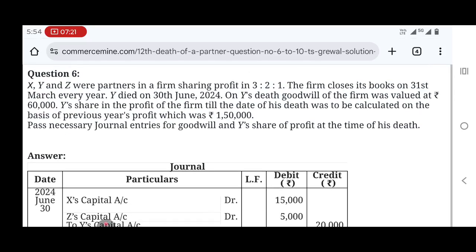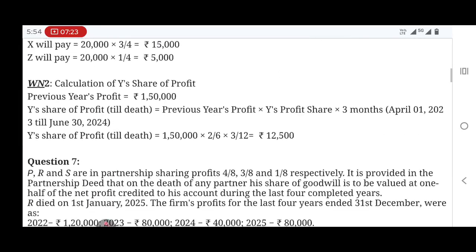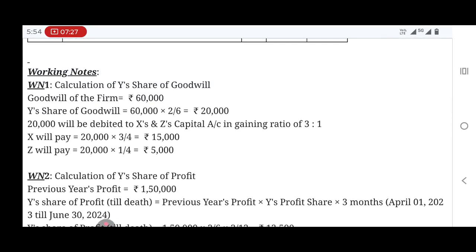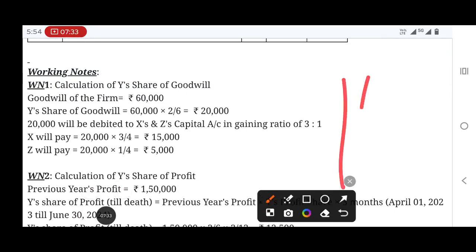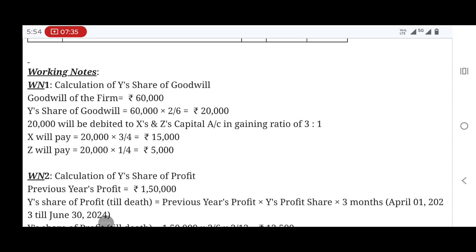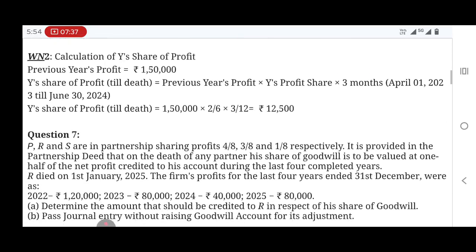Next, that is what they have given here. The same solution they have given here. If you don't understand this, you can also see this. Same thing. Okay, next.